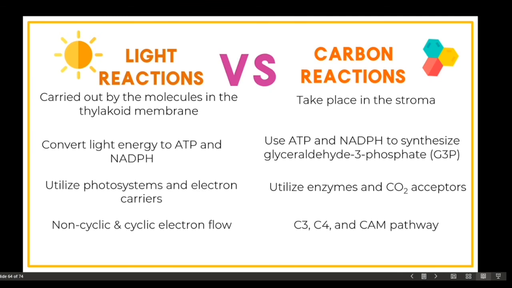On the other hand, the carbon reactions take place in the fluid of the chloroplast, which is called the stroma, and use the ATP molecules and NADPH molecules from the light reactions to synthesize glyceraldehyde 3-phosphates, in which these G3P molecules are later synthesized to make the final products of photosynthesis, which are sucrose or starch. And again, the carbon reactions utilize enzymes and carbon dioxide acceptors. And lastly, it has these three pathways, which are the C3, which is the most common of all. And then for the adapting mechanisms, we have the C4 and then the CAM pathway.